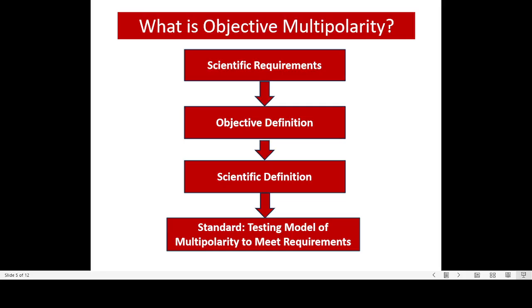That is, all the key requirements for anything to be called multipolarity. You have to meet those requirements. Second, objective definition based on scientific requirements, to capture those requirements in an objective definition of multipolarity.